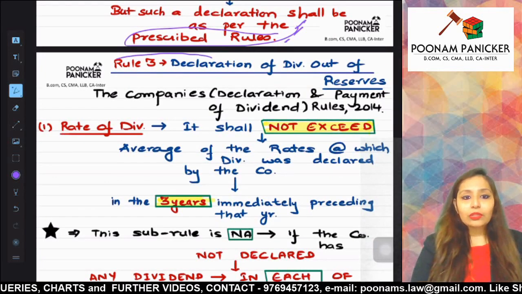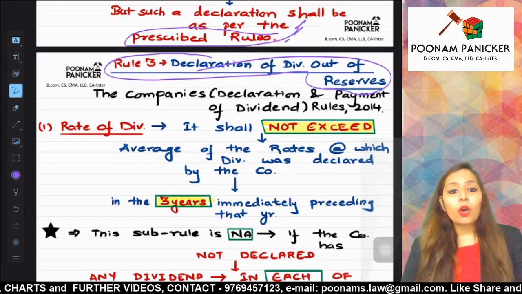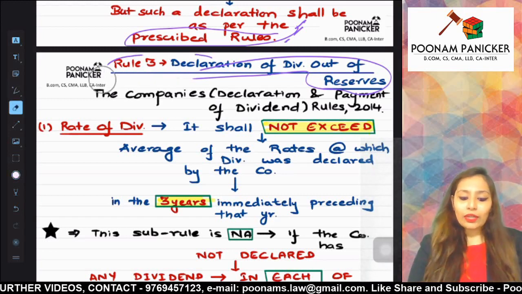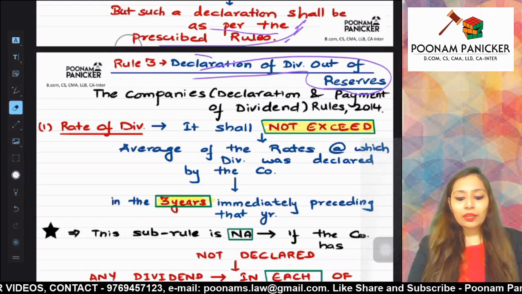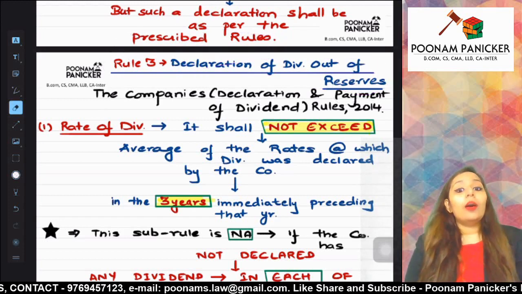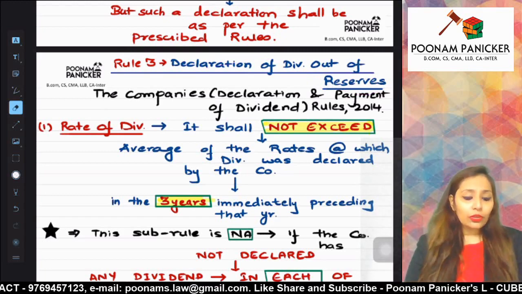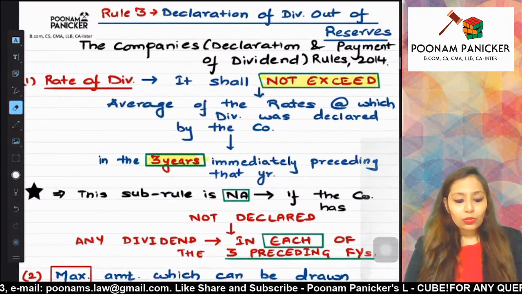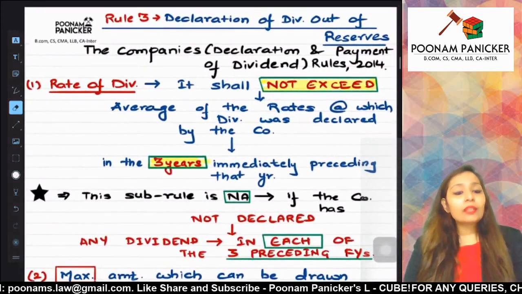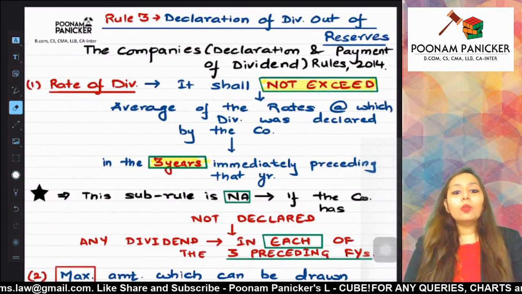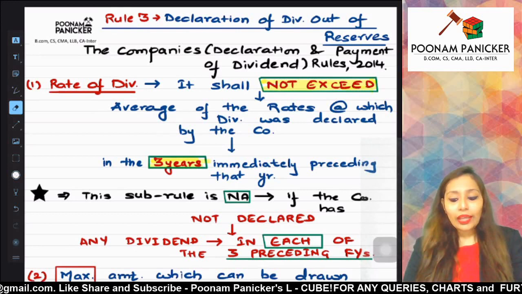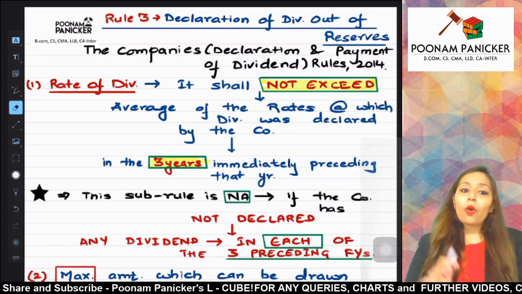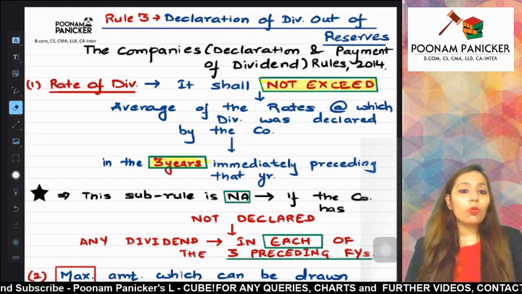What is it talking about? It is talking about declaration of dividend out of reserves. So now they are saying fine, you do not have profits or you have less profits, fine, you use your reserves, pay dividend out of it, completely okay. But follow the prescribed rule. Which is the prescribed rule over here, guys? The prescribed rule is rule 3. Now what is rule 3 saying? Rule 3 has got various sub rules, and according to rule 3 you will have to follow all of these sub rules. Means all of them will have to be satisfied in case you want to declare dividend out of reserves.